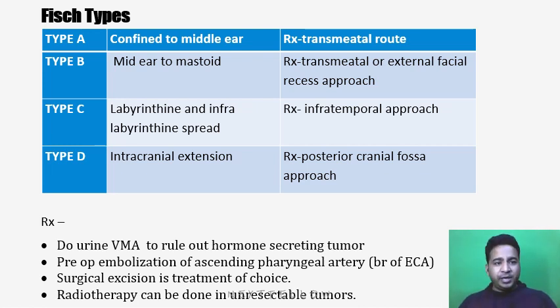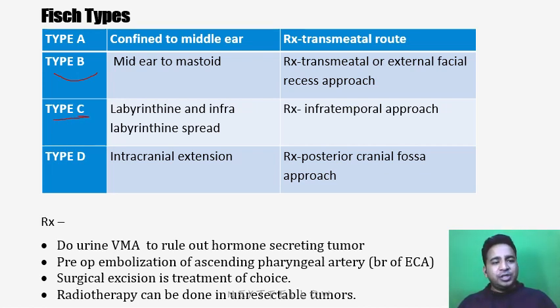According to Fisch, this tumor has been divided into 4 types. Type 1 is type A, which is confined to the middle ear. That means the tumor is limited to the middle ear only. In that case, we can go through a transmeatal approach and remove the tumor. Then comes type B. In type B, the tumor is extending beyond the middle ear, to the level of the mastoid bone. In that case, we can either go through the transmeatal approach or external facial recess approach, or we can do a cortical mastoidectomy or canal wall down mastoidectomy accordingly and remove the tumor.